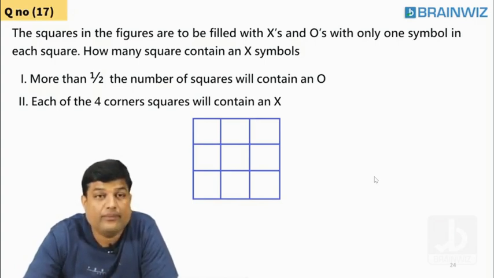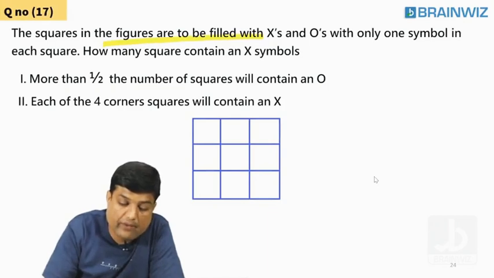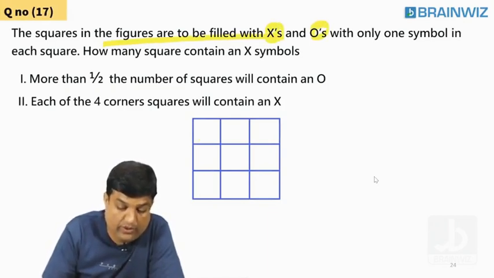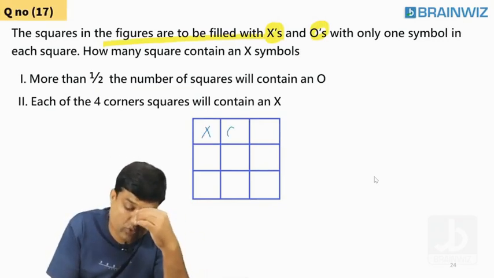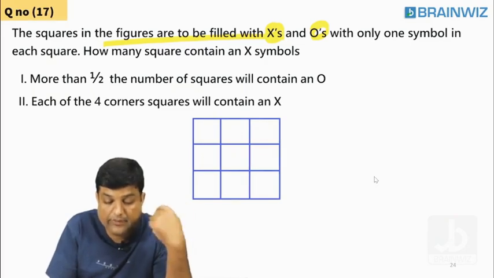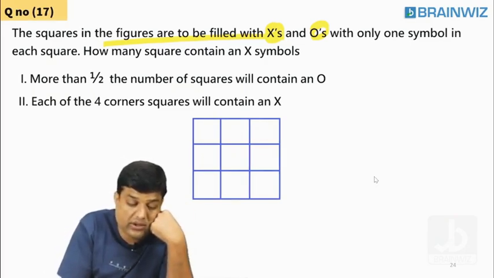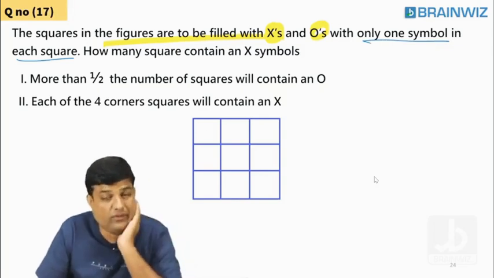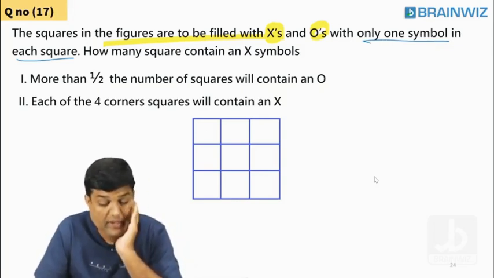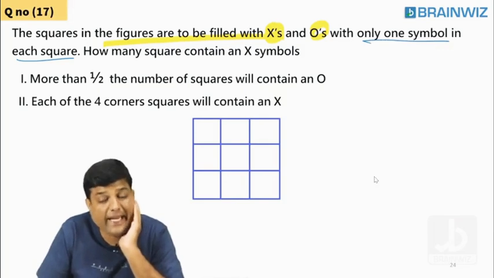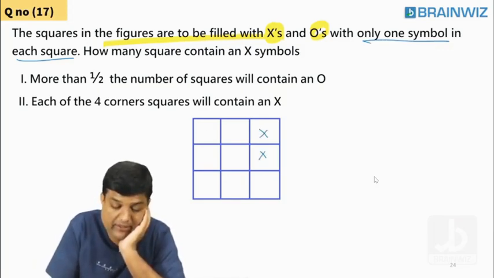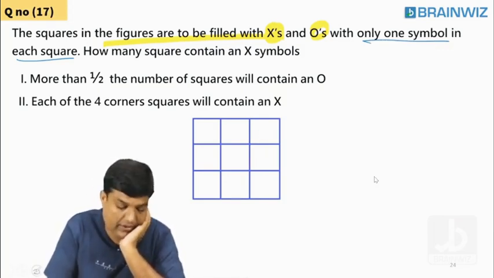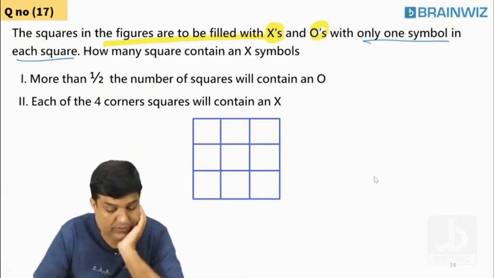Here, now, on the screen. Sir, the squares given below have X and O's. Means here you are supposed to find out X, O's, X, O's. This kind of game is going on, with only one symbol on each box. How many squares contain X symbol? That we are supposed to find out. Are you understanding, students?